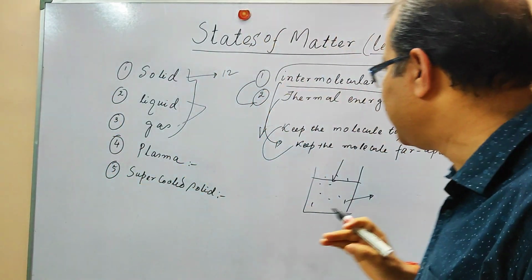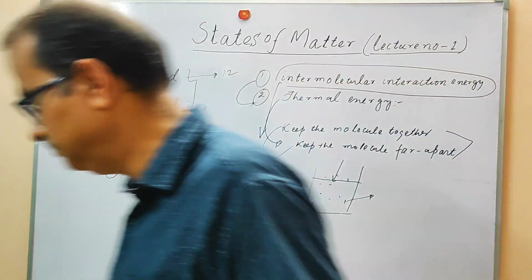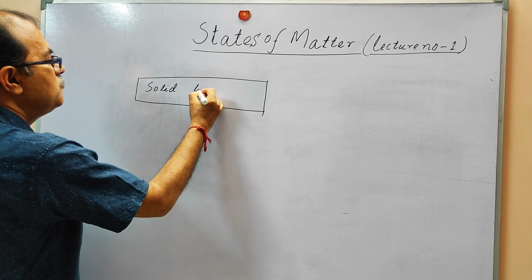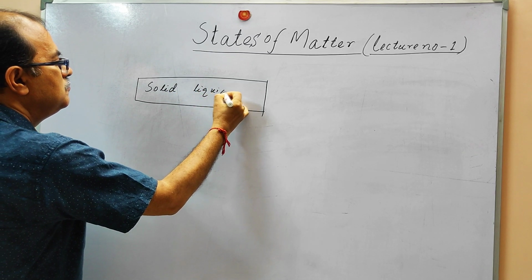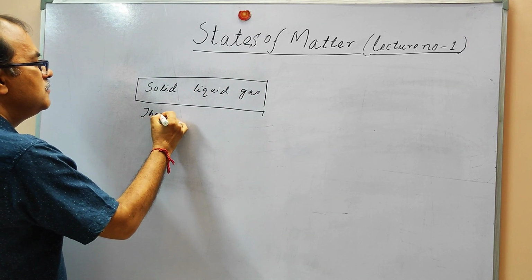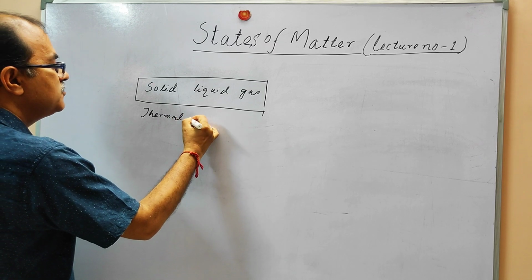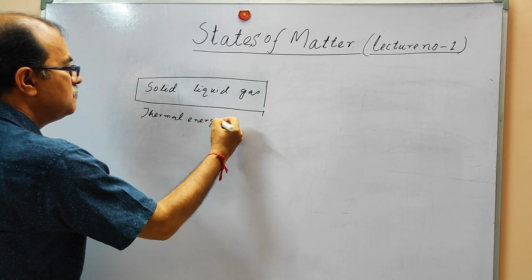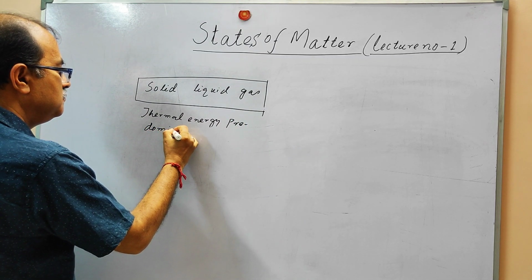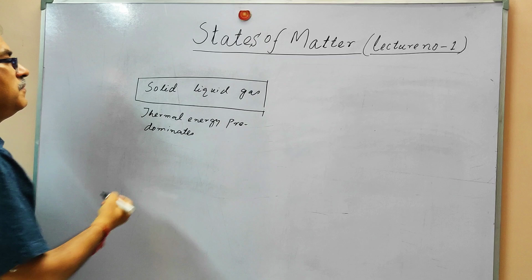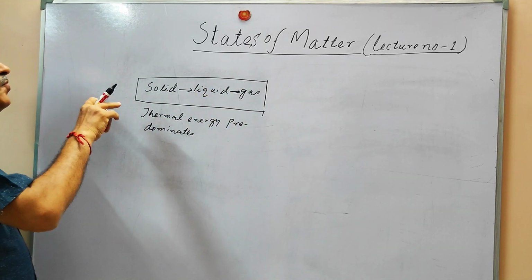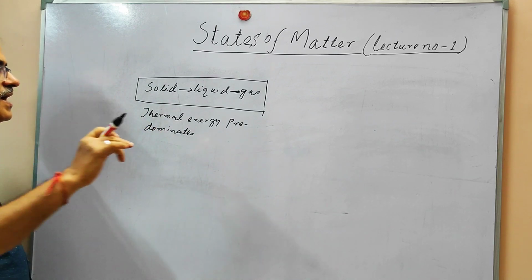So we can write this: solid, liquid and gas. When the thermal energy predominates, you will find this transition, that solid will convert into liquid, liquid will convert into gas.